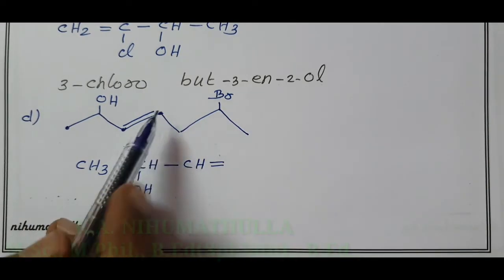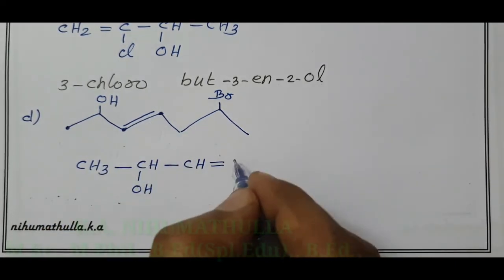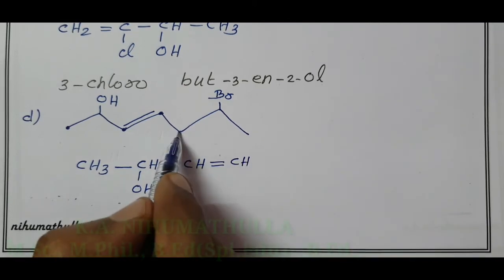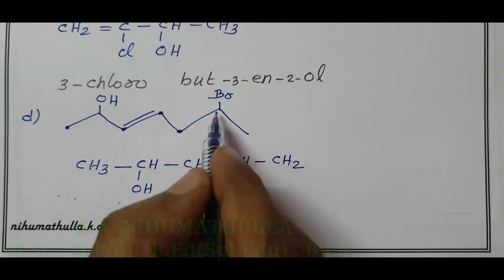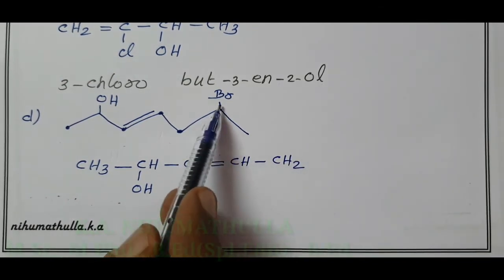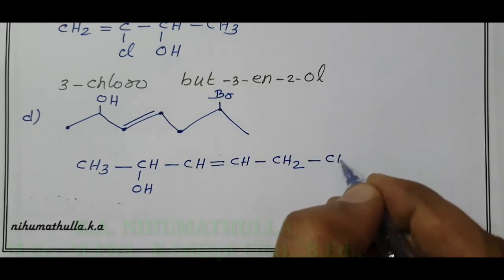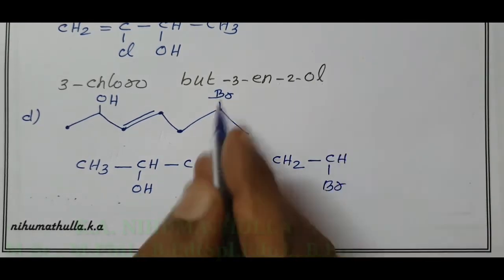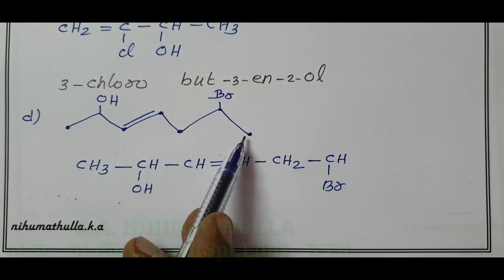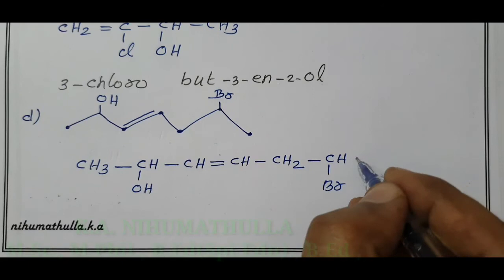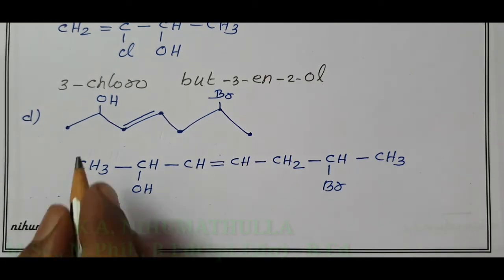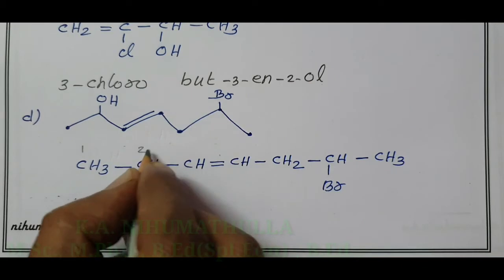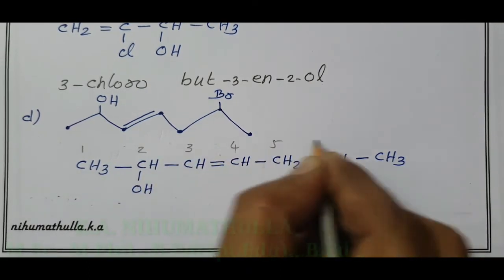So around this carbon only three bonds are present. So remaining one, CH. Come to this carbon atom, around this carbon there are two bonds. So the remaining two bonds are occupied by hydrogen. Come to this carbon, around this carbon atom only three bonds are present. Therefore the remaining one H is present on that carbon atom, to that Br is attached. The last carbon is this carbon atom. Around this carbon atom there is only one bond. Therefore the remaining three bonds are occupied by hydrogen. OH should get the lowest number. So here by numbering 1, 2, 3, 4, 5, 6, 7.